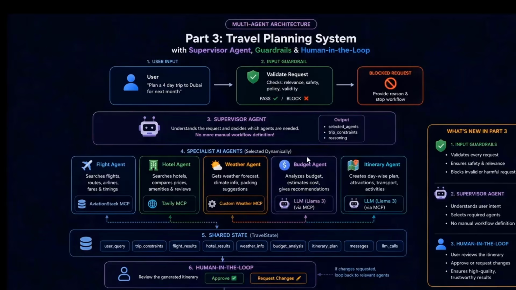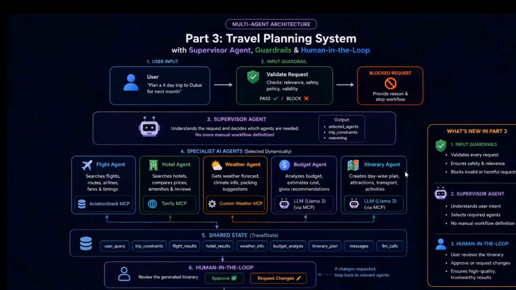And then this is the new agent, guys, the budget agent. It was not in our previous project in part 2 and part 1. We were not using this agent, so this is a new agent. We introduced it in this video only. This budget agent will analyze the budget, estimate the cost, and then give recommendations. And for that, we will use an LLM. Which LLM will we use? Llama 3.3.